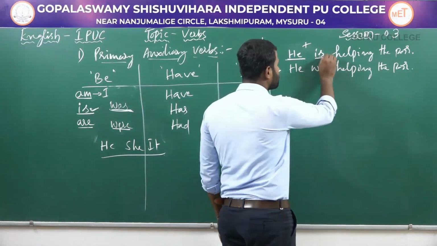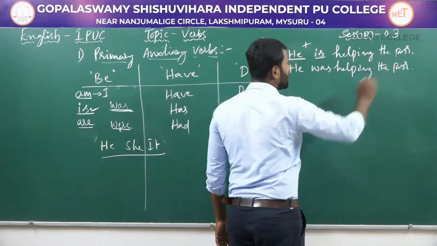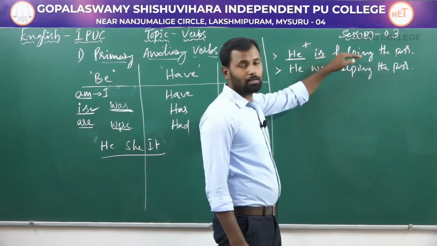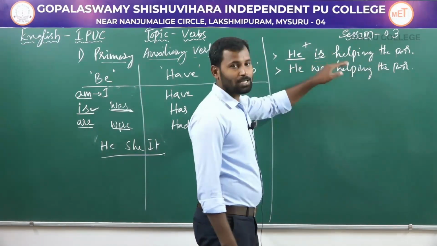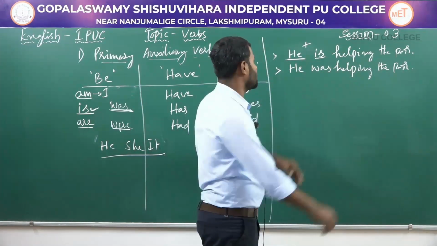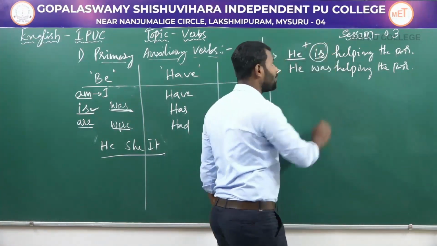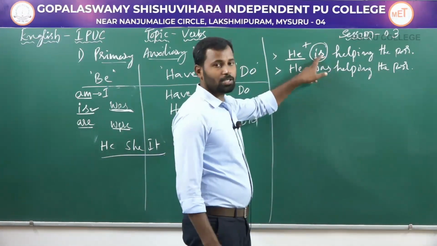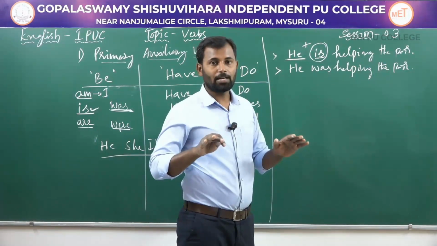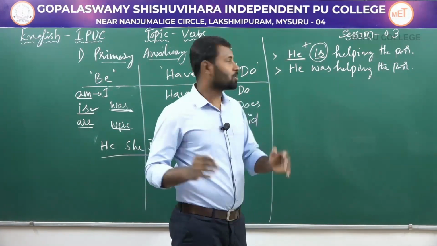So this is used in the present continuous tense. He is helping the poor. The first sentence is in present continuous tense. So thus the auxiliary verb is used in the construction of sentences in the present tense.